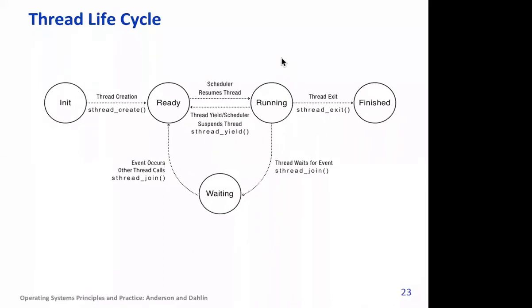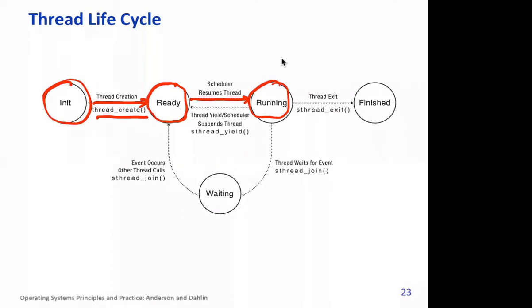The diagram is simple. It starts with the init, initial state. Then thread creation happens. You can see that there is a system call, thread create, in case threads are being managed or created by the OS; otherwise the library will manage it. Then it comes to ready state, which means it is ready for execution on the processor. When the scheduler schedules it, it starts running.